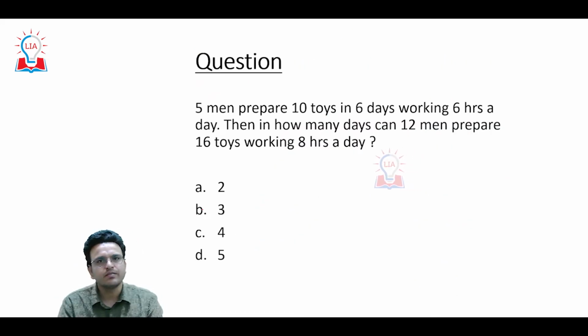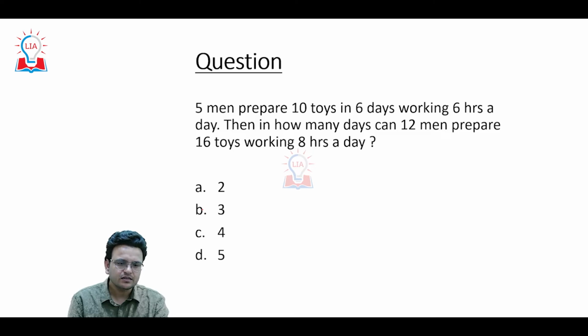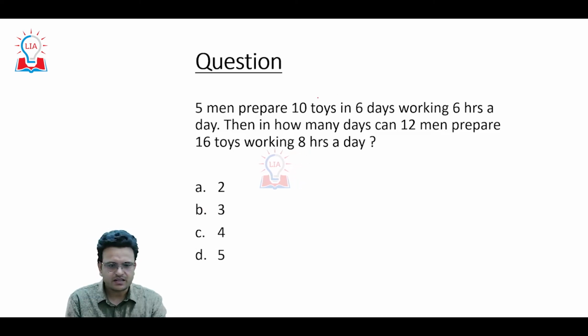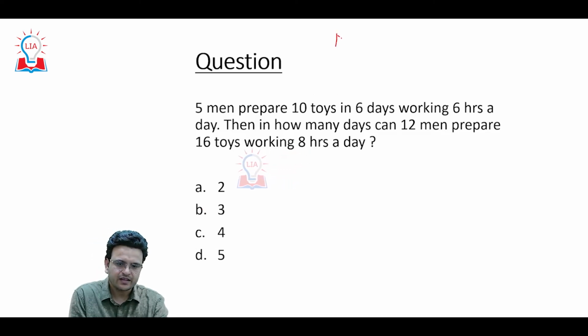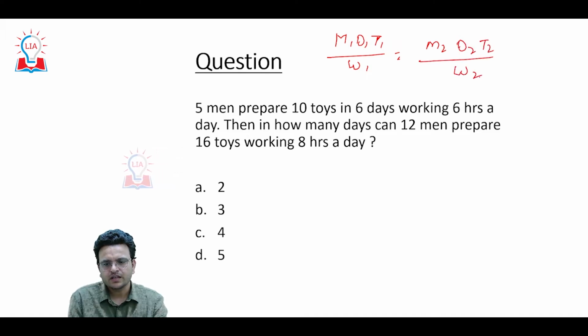Now see one more question. I will suggest you pause the video, first solve this particular question, then you can see the solution. I gave one concept in time and work: we have M1 D1 T1 upon W1 equals M2 D2 T2 upon W2.